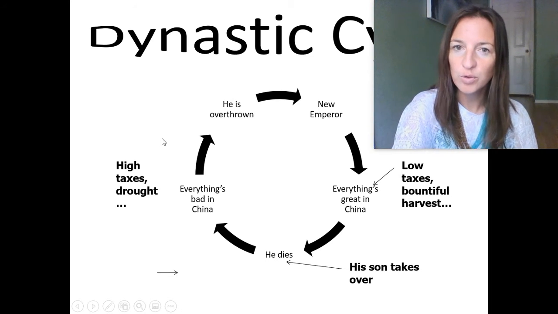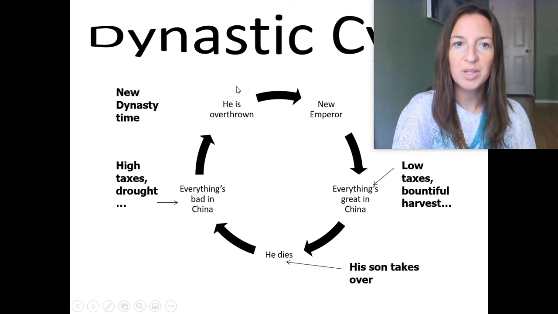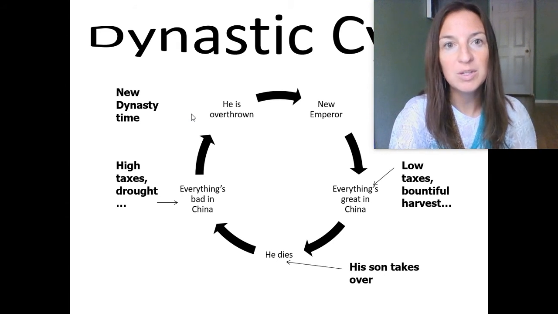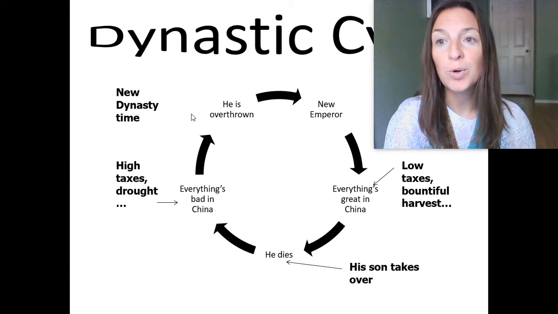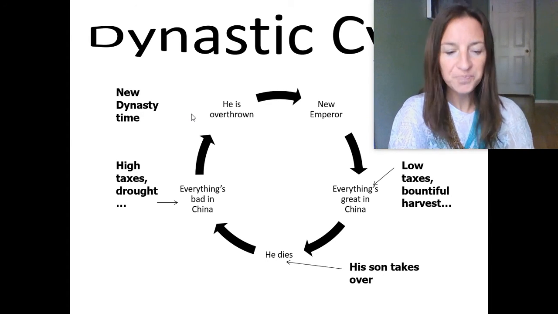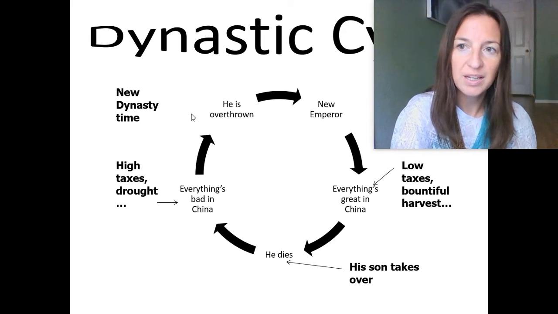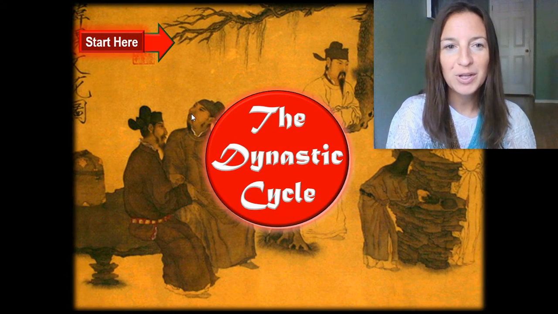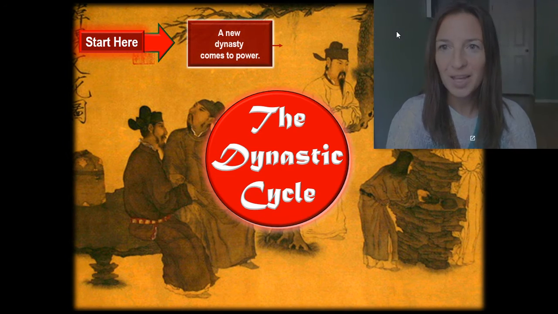And then the son is overthrown. And then you have a new family leading. A new dynasty means a new family, kind of like the royal family. So China used the system of a royal family. If things are going well, that family continues in as a dynasty. If things are going poorly, a new family is going to take over. And here's another picture of the circle. So let's look at it again.